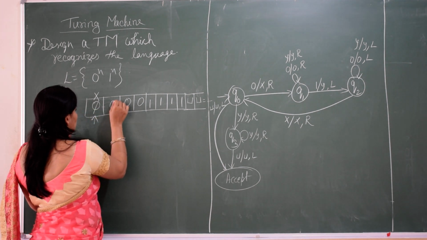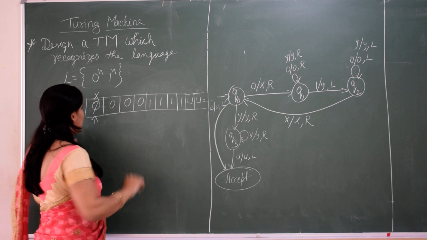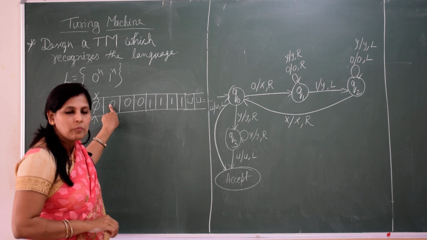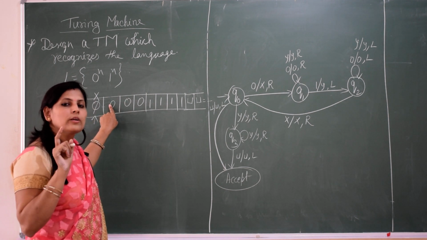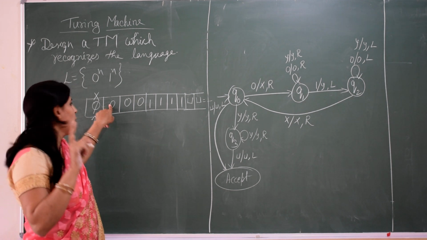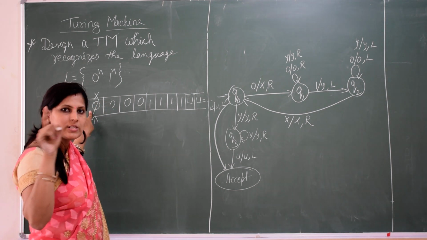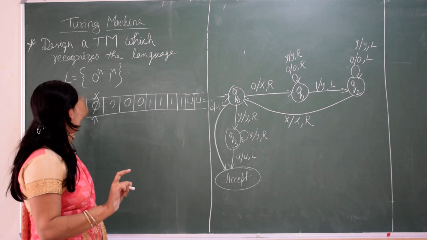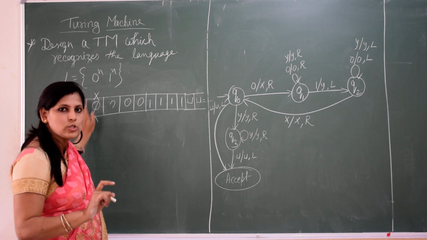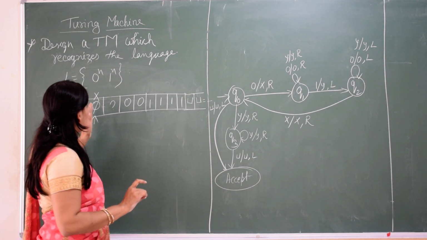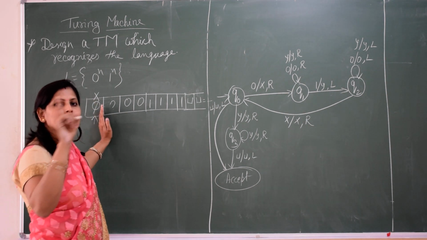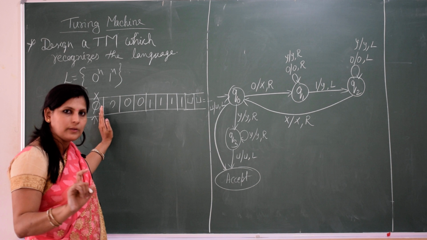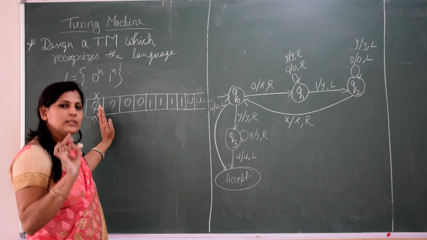Again we have 0, but what we are looking for is 1, because for this 0 it should have its corresponding 1. Then only can we say that this string will be accepted. For the first 0, I should get the first 1.